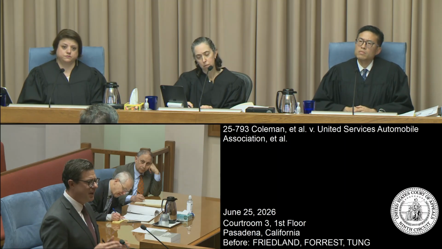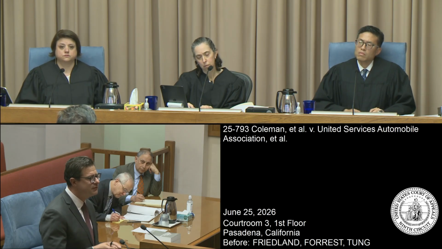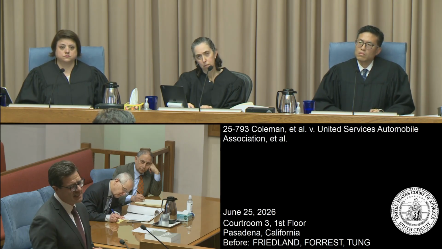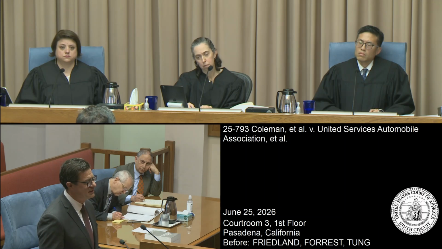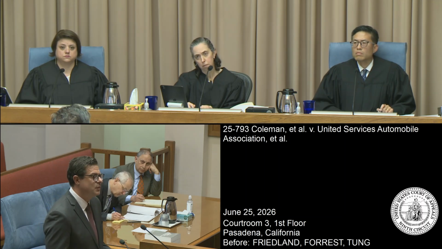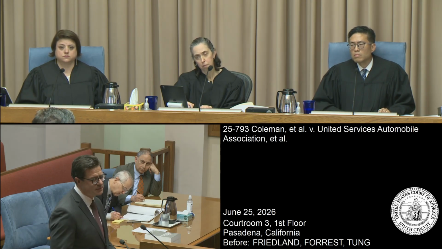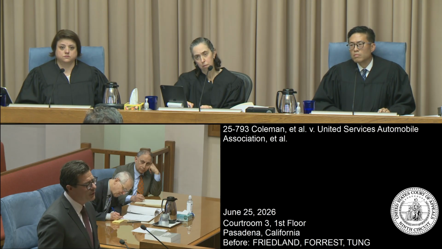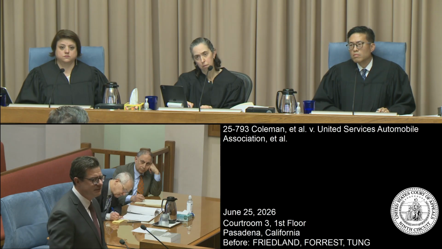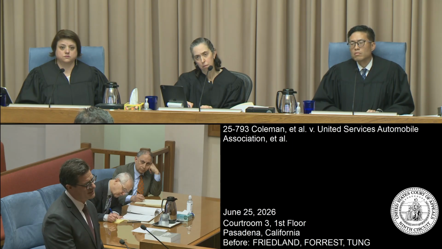Moreover, Prop 103 itself created a civil cause of action to enforce its requirements, okay? And so the source of all of these legal requirements in Section 16b is ultimately Proposition 103. And the people of California adopted in Proposition 103 an express civil cause of action. And so whatever the viability of the filed rate doctrine more generally, the people of California specifically overrode it with respect to Section 16b.